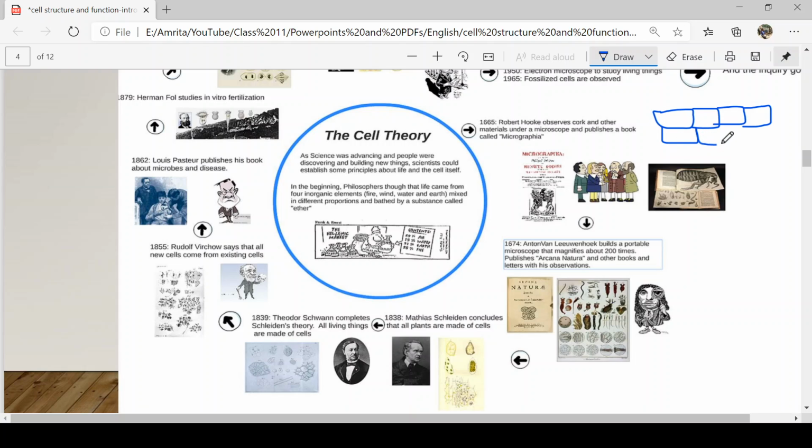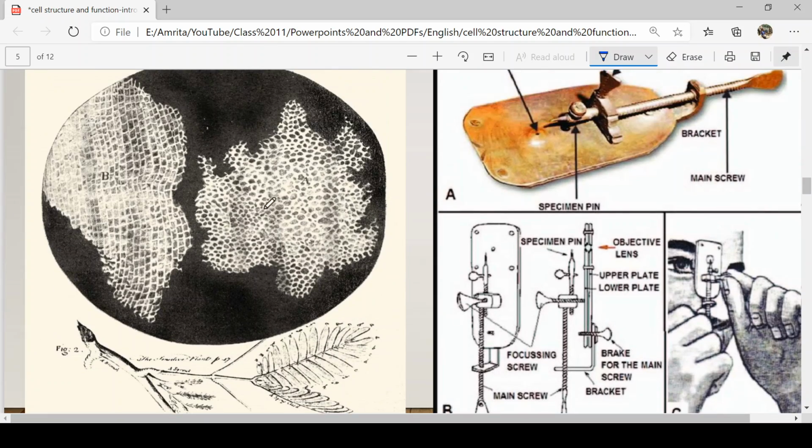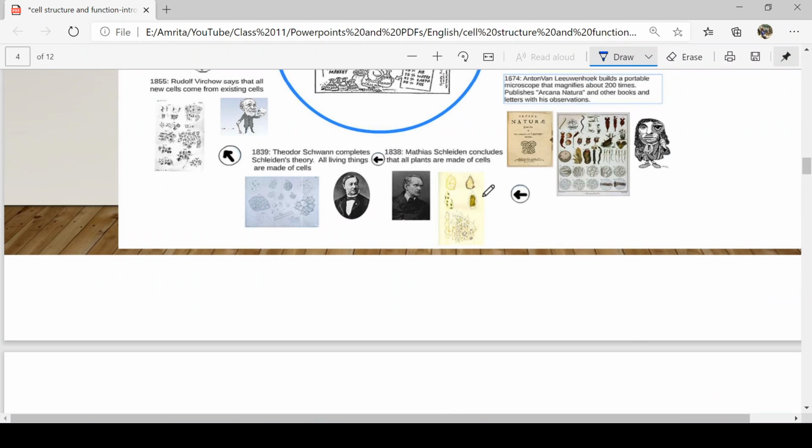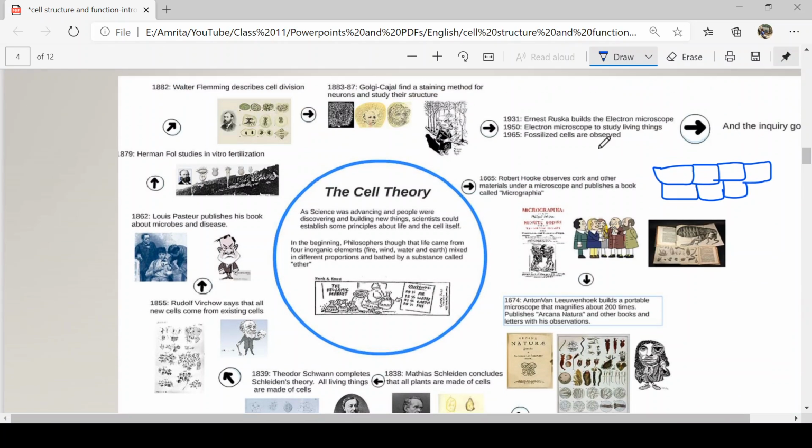They look like small rectangular shapes. If you see here, this is how they looked. This is exactly the same picture that was found in his book, Micrographia, which he had published. This image has been taken from that same book. So this is what he observed, and he gave the term cellulae, from which we now derive the word cell, which we use frequently. So he was the first person to discover cells.